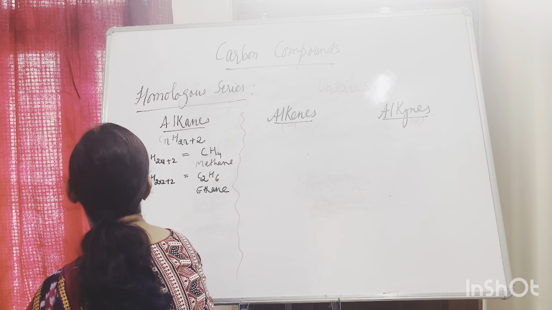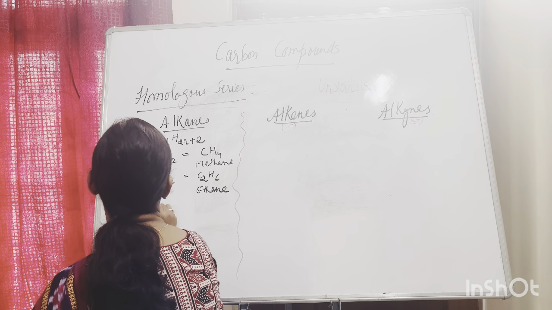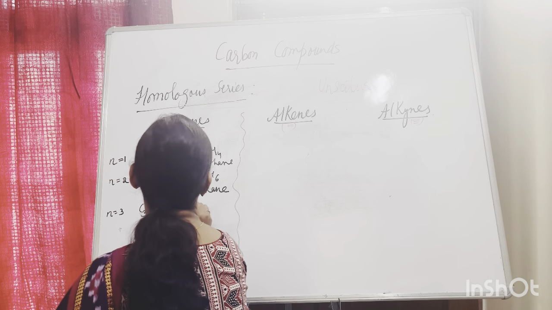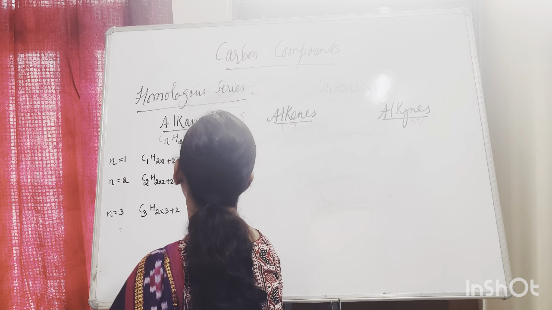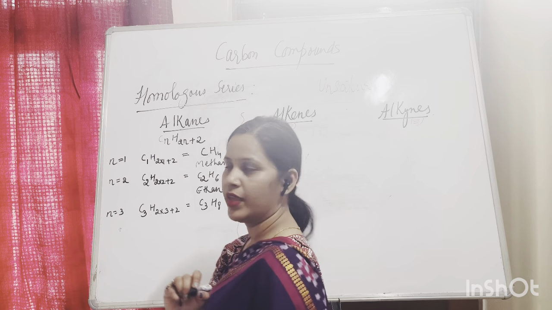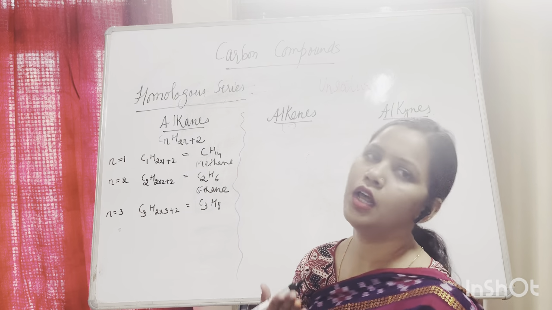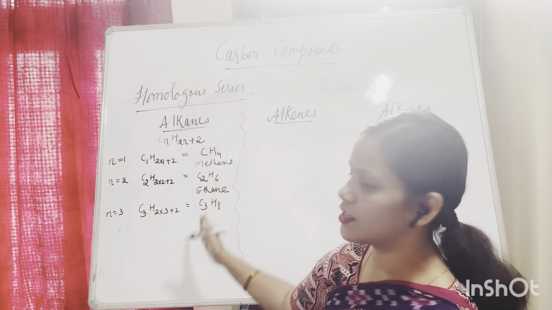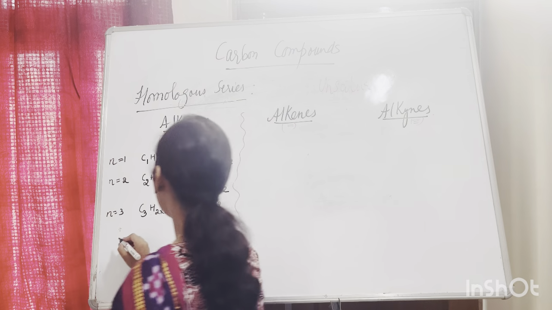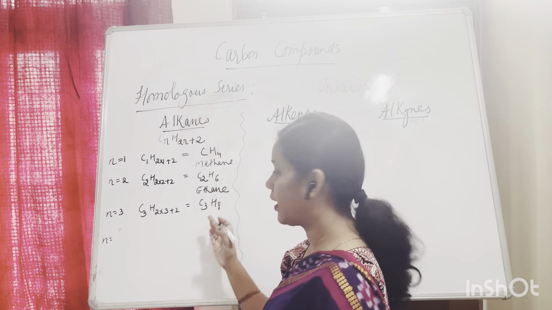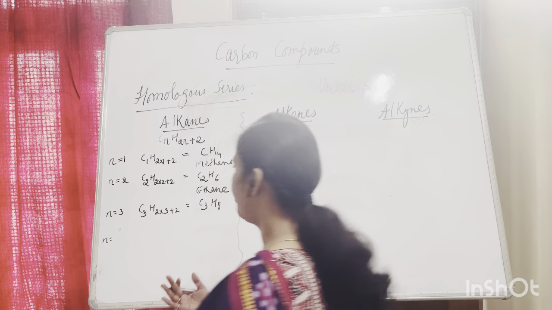Then if n is equal to 3, it will be C3H(2×3+2), that is C3H8. Here all the carbon-hydrogen bonds are single bonds, that is why it is a saturated compound, and the name is propane.